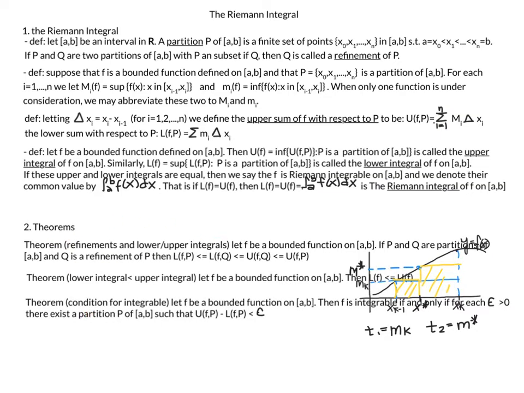First is the theorem about refinements of partitions and how they affect the lower and upper integrals. Second is a theorem that says a lower integral is always less than the upper integral. And finally, because sometimes the definition is a difficult way to prove that something has a Riemann integral, we have a theorem that gives us a condition to tell us if something has a Riemann integral.